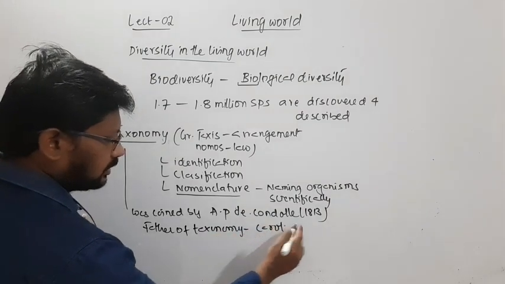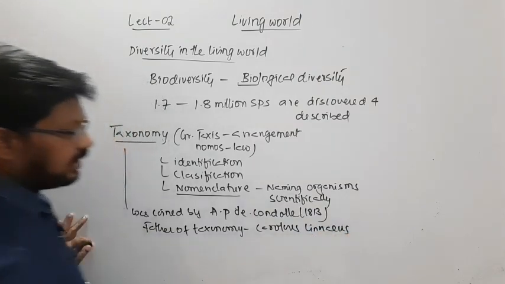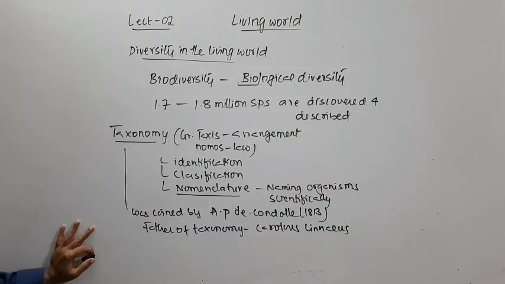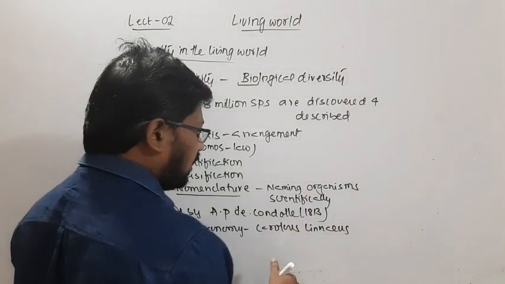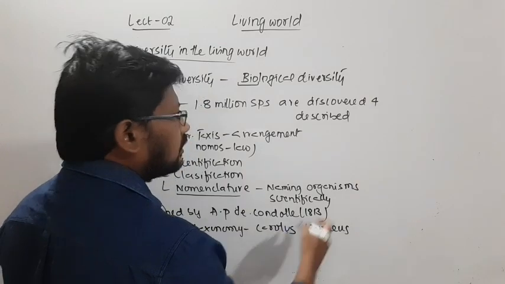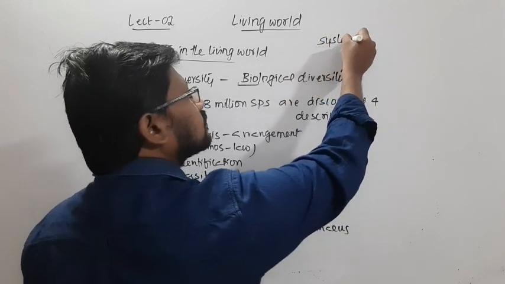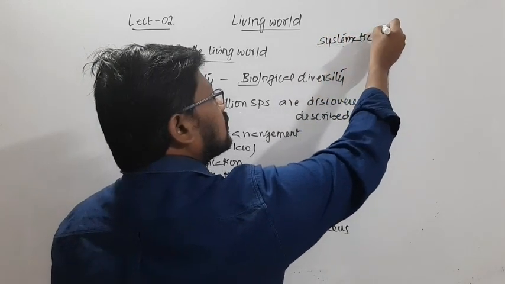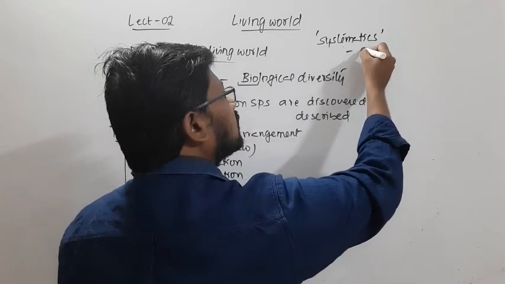The father of taxonomy is Carolus Linnaeus, and Carolus Linnaeus also gave another term called systematics.